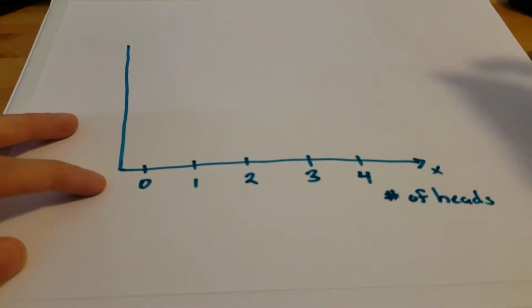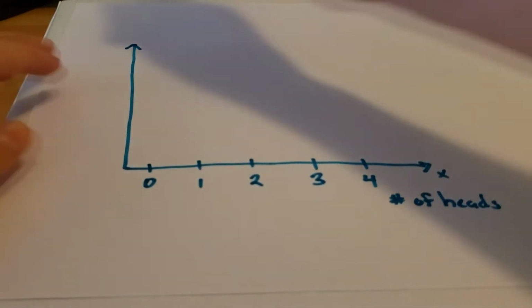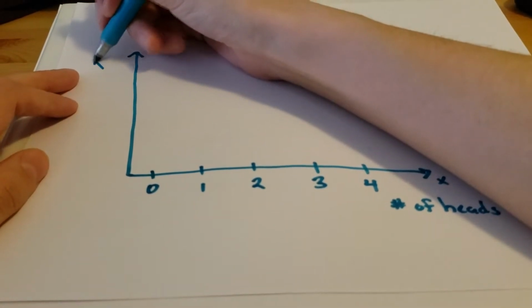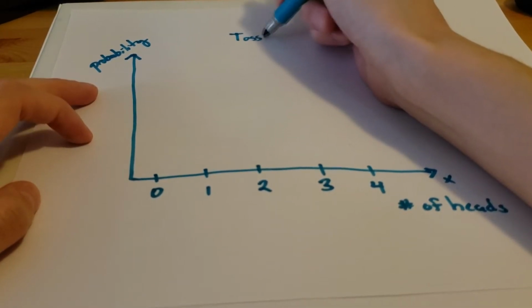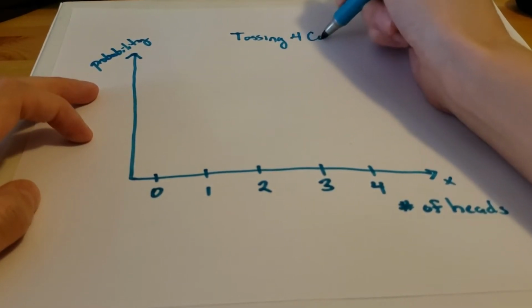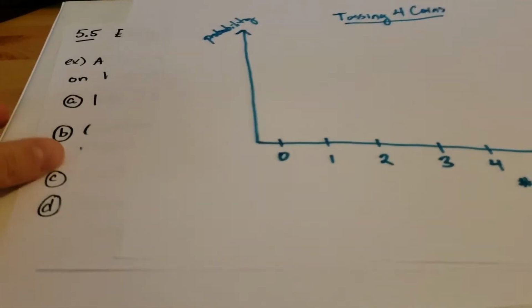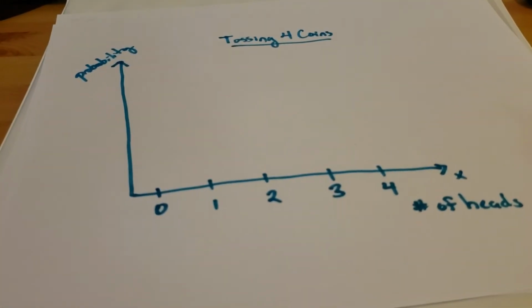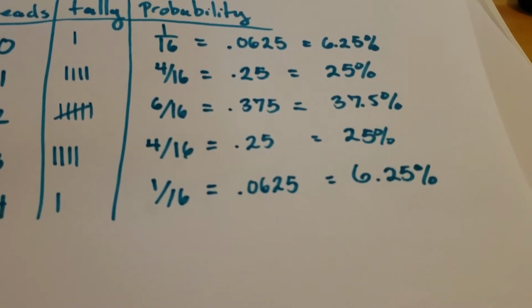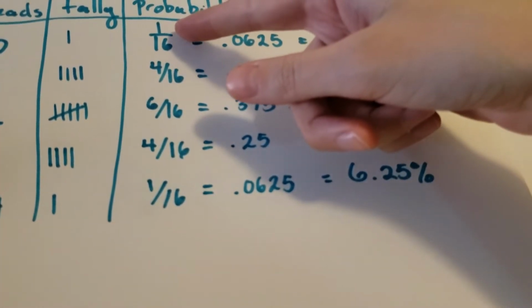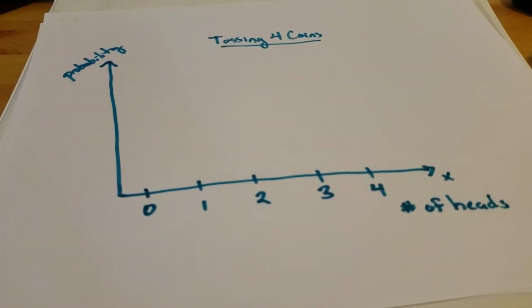Okay, so number of heads is going to go on our x-axis. And let's see, we want to now put probability on our y-axis. And we want to give this a title, so I don't know, we'll call it something like tossing 4 coins. The heights of the bars we're going to base off of the information that we found over here. Okay, so it's going to be easiest to do this by making our y-axis based on 16ths. So that's what we'll do here.